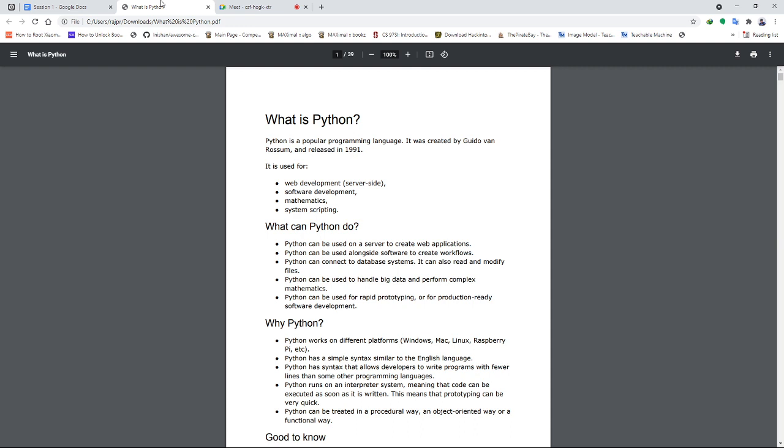Then the third question: why do we choose Python? First of all, it is multi-platform. From Unix, Mac, Linux, Raspberry Pi, Arduino, Python can run on any of these, because it has very few requirements compared to other languages. It has a simpler syntax, very similar to the English language, so it is easier to understand and code. It has a syntax that allows developers to write programs with fewer lines of code.